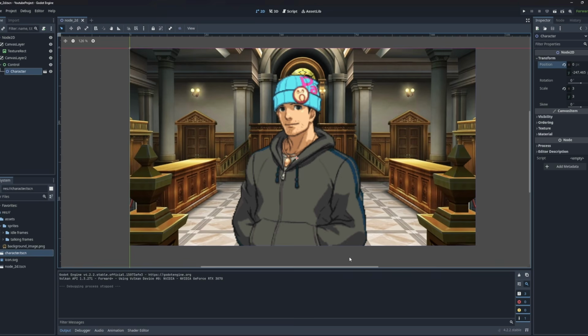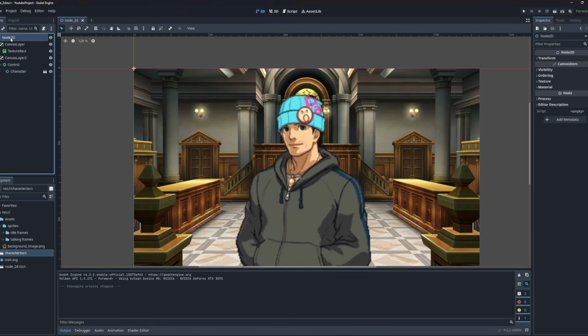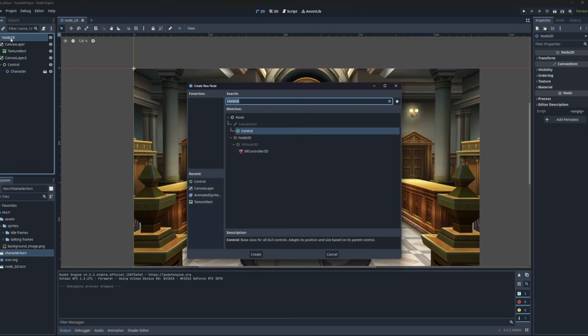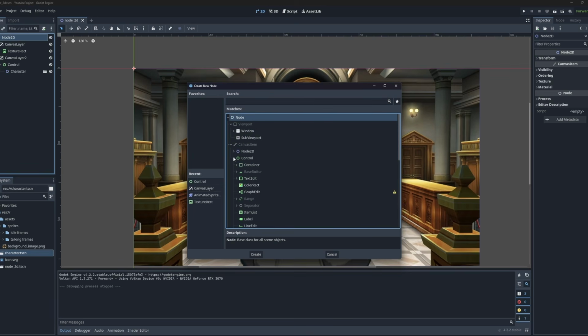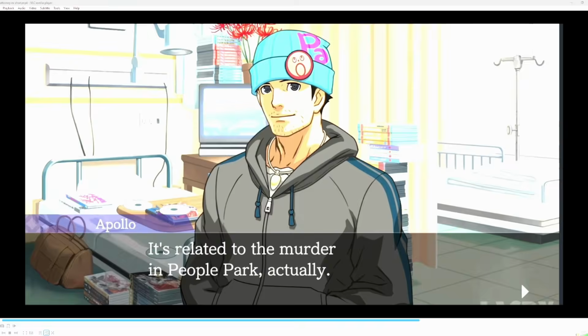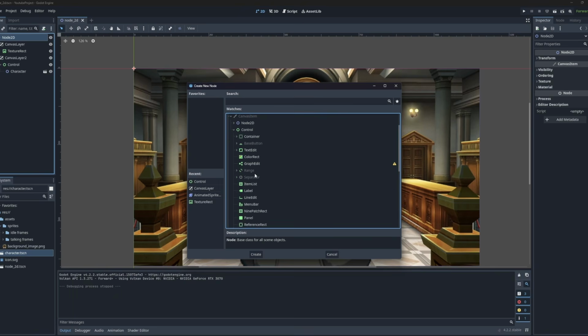So for the dialog box, we're going to create a new node inside of Node 2D. Everything that is sort of like a container in Godot is usually contained inside of something called a panel. So this is actually a child of control. And we have two types of panels. We have the normal panel, and we also have something called a panel container, which is right there.